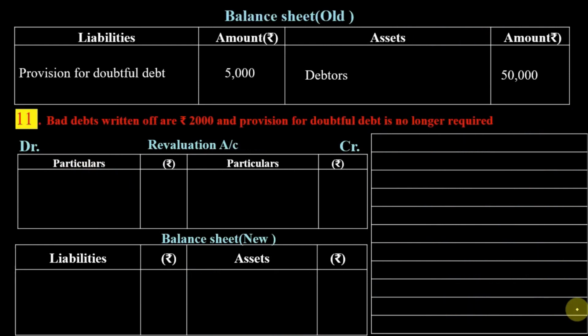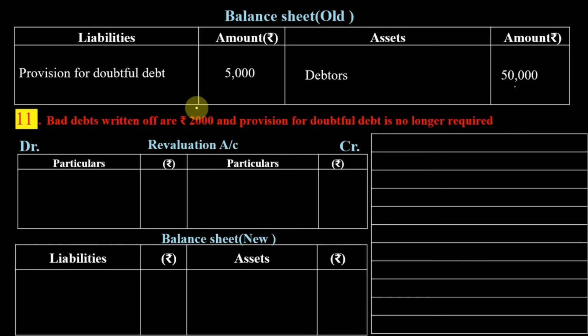Now let us see this case 11. In fact, this is the last case. You can see here debtors are 50,000. So instead of subtracting provision from here, I told you that provision can be shown on the liability side also. So provision is 5,000 and debtors are 50,000. Bad debt written off are 2,000 and provision for doubtful debt is no longer required.